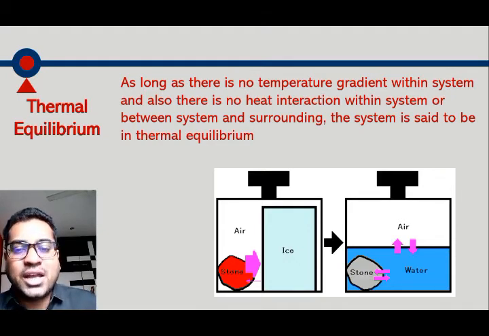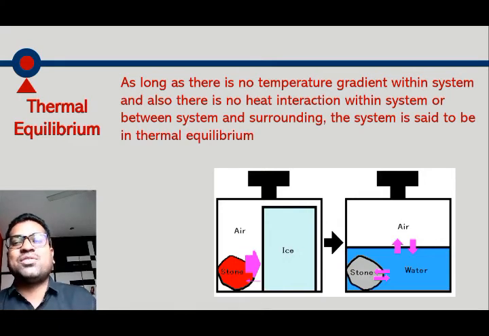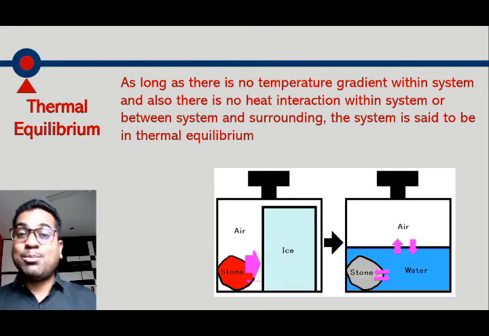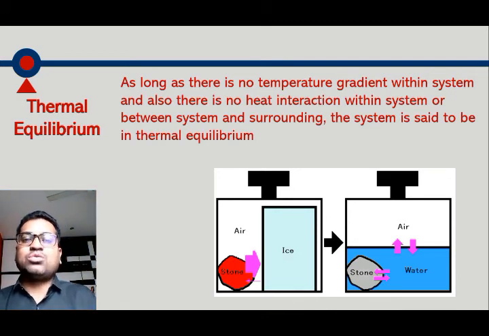And if any system has all these three equilibria, that is mechanical, chemical and thermal equilibrium, the system is said to be in thermodynamic equilibrium. So what is the significance of this thermodynamic equilibrium? If I say a certain system is in thermodynamic equilibrium, you can conclude that the properties of that system remain constant throughout the time interval.